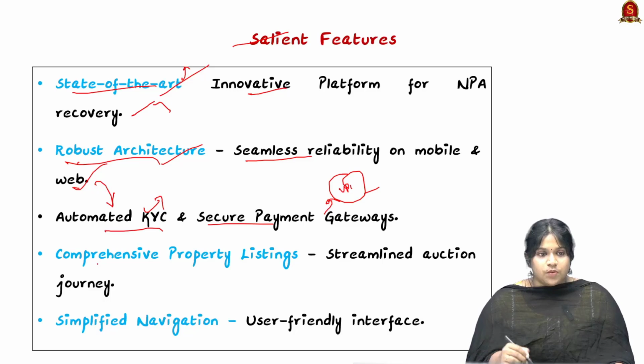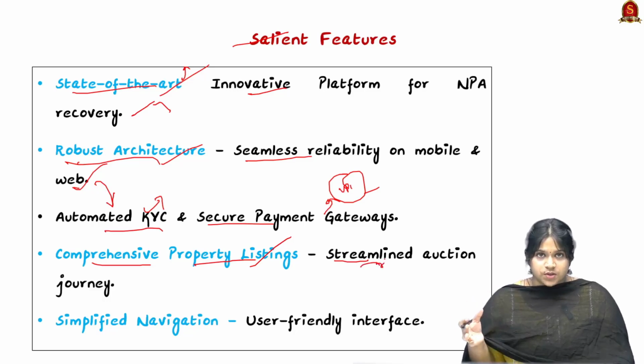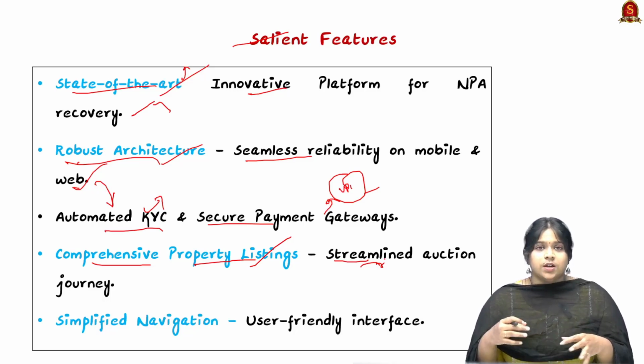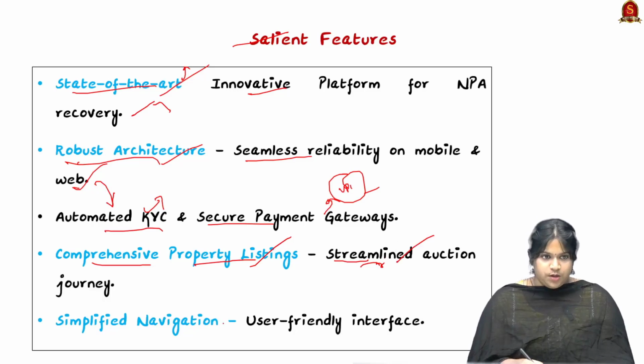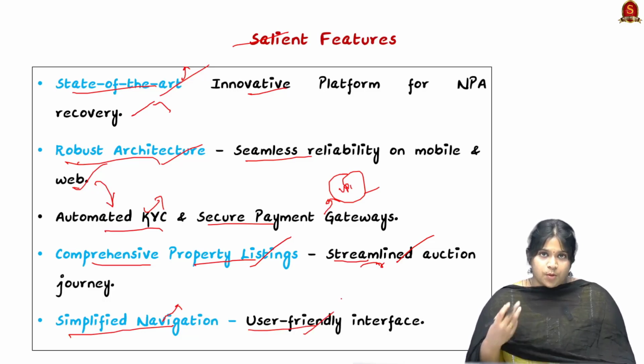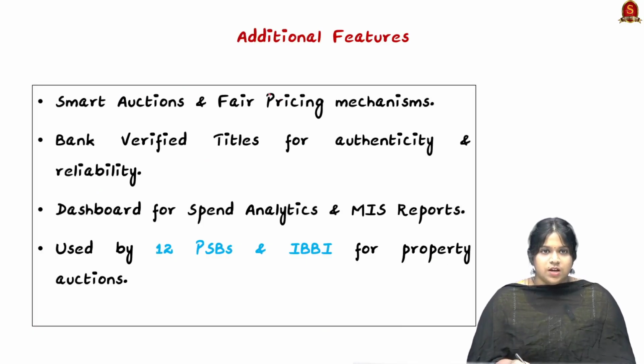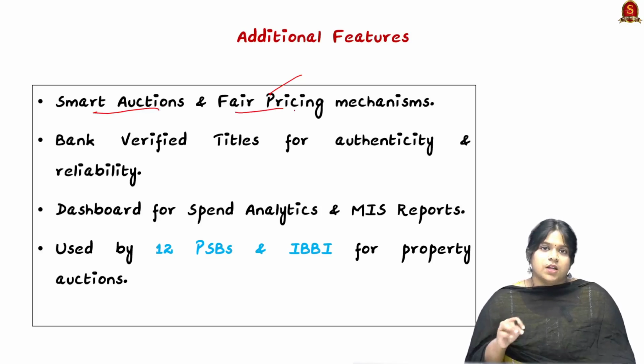One of the salient features is that it brings in comprehensive property listing. It brings in a very convenient solution to streamline the auction journey, that is from search to sell. Every property listing can be brought onto the website, so that all properties in India are streamlined properly. There is simplified navigation, that is an easy to use and user friendly interface for the property selling to go smoothly. Now looking into the additional features, it brings in smart auctions and fair pricing mechanisms. So there is maximum value available for all of these listed properties.